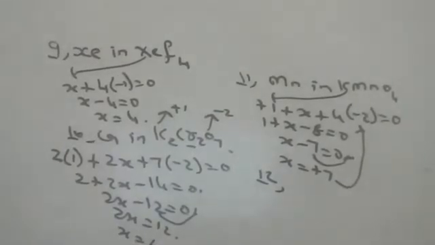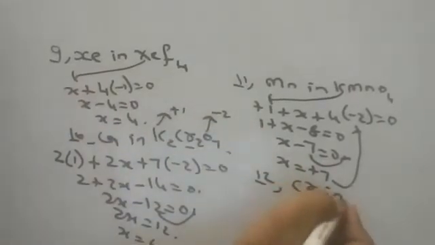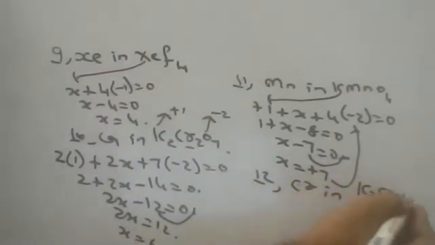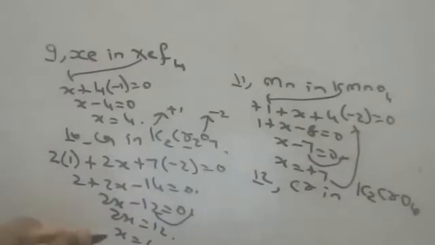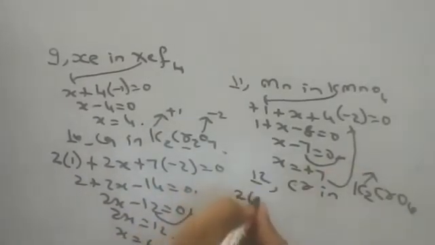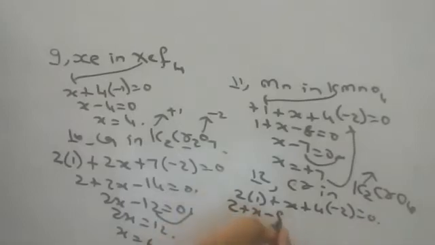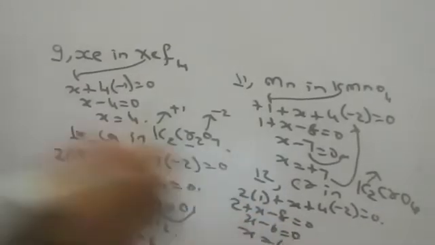Next, what is the oxidation state of chromium in K2CrO4, potassium chromate? So 2 potassiums, 2 into 1 plus x you want. Oxygen's 4 into -2 is equal to 0. 2 plus x minus 8 is equal to 0. X minus 6 is equal to 0. X is equal to 6. What, 6? Plus 6.